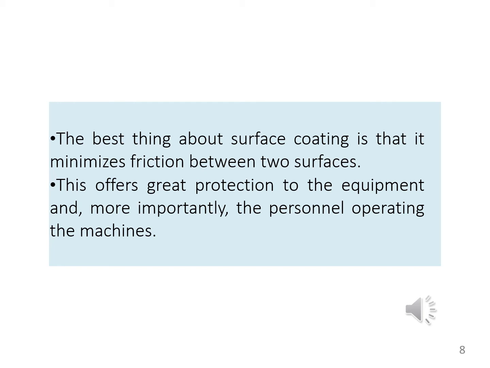So, surface coating is used to minimize the friction between two surfaces. It protects the surfaces. This offers great protection to the equipment and, more importantly, the personnel operating the machines. It protects the equipment and, most importantly, it protects the personnel operating the machines.